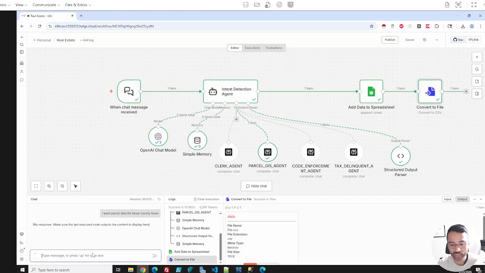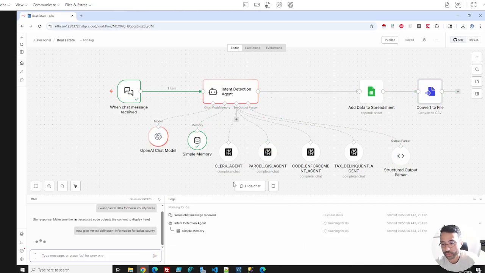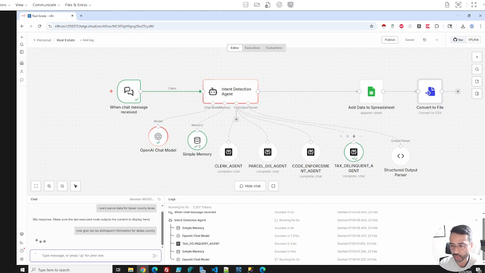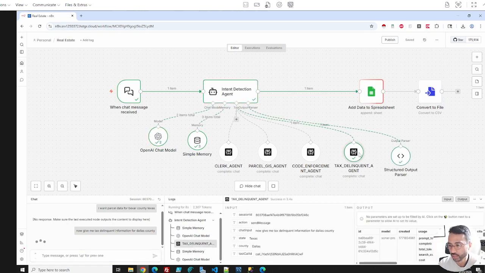So in this case as well, if I wanted to say, now give me tax delinquent information for, say, Stark County, again, we can try a different one. So we can say Dallas County. So now, as you can see, because we asked for tax related information, it sends it to our tax delinquent agent here.